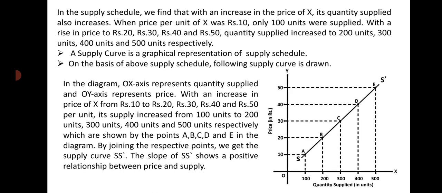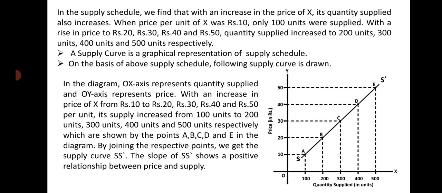How do we get this S dash? By joining just the points A, B, C, D, E. And the slope of S dash shows a positive relationship between price and quantity supplied. It is an upward sloping curve from left to right, and the supply curve rises rightward when price rises, and it slopes leftward when price falls. When it comes leftward, it becomes downward sloping from right to left.